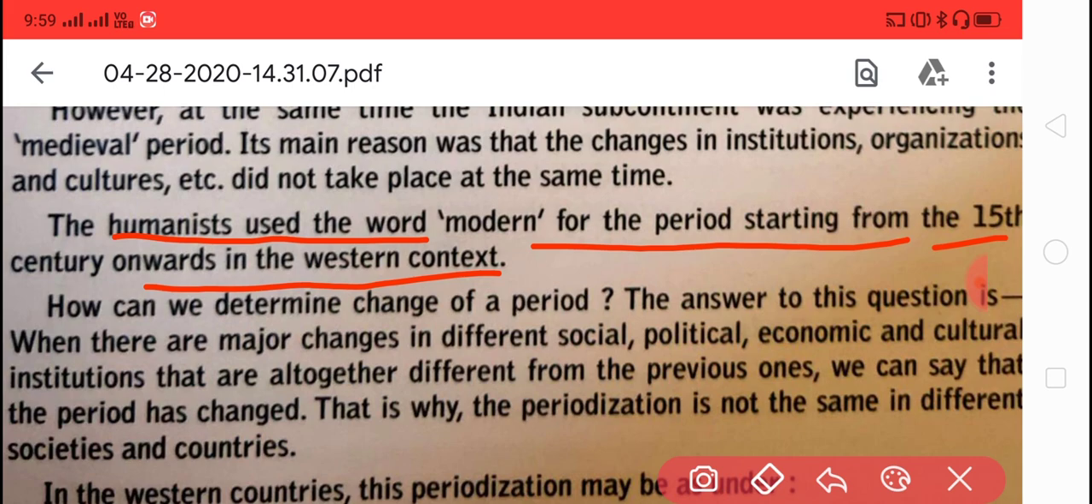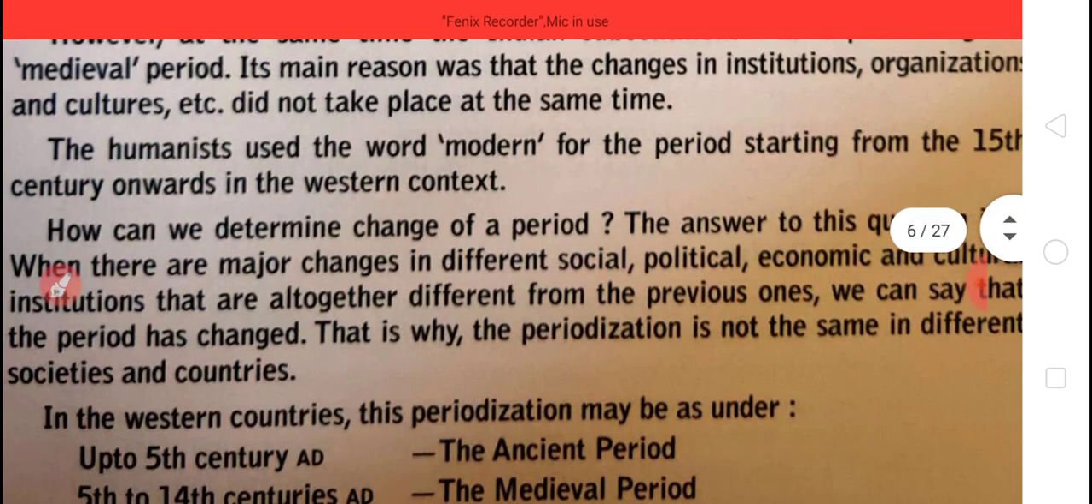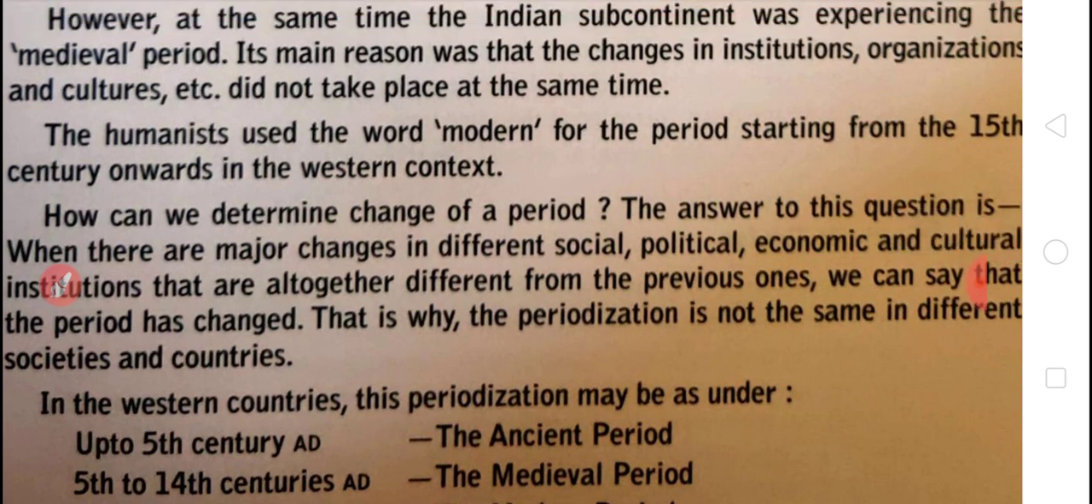How can we determine the change of a period? How can we find that a period has changed? We can find out that the period has changed when the changes in social, political, economic, and cultural spheres together are different from the previous ones. Thus we can say the period has changed.